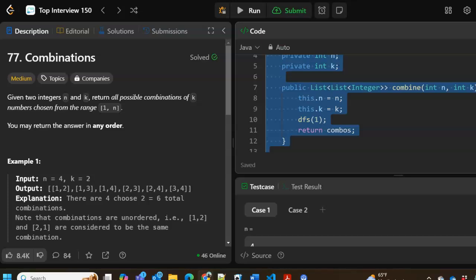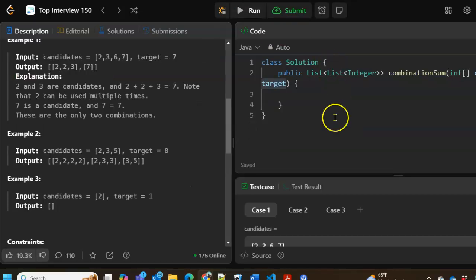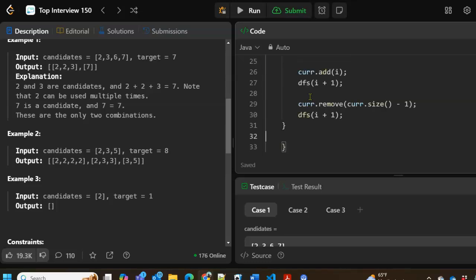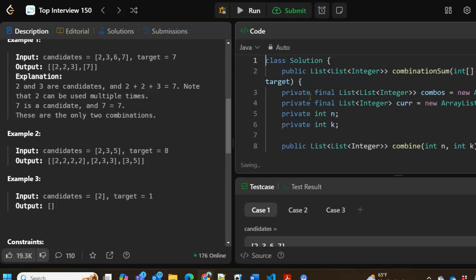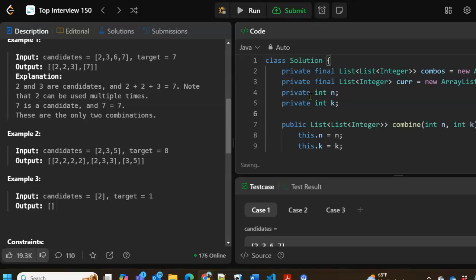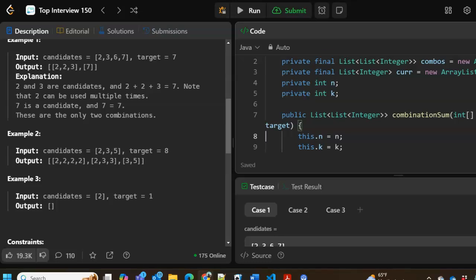So let's grab that, and let's go over here to combination sum, and paste this here. One thing we need to change is the method signature, which is going to be this. Let me scoot this over.